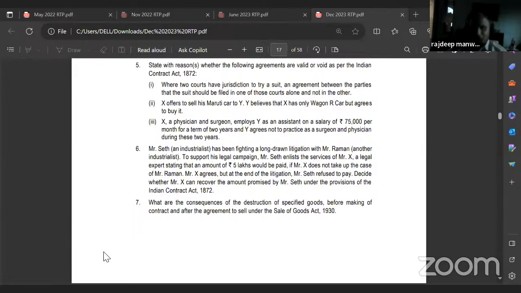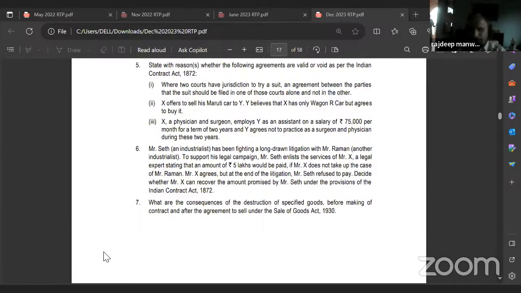If the debts are of equal standing, the payment shall be applied in discharge of each proportionately. But otherwise, it will be in order of time. Order of time means chronological order. First loan taken is the first loan discharged. Got it or no? Did you understand? Yes, sir.